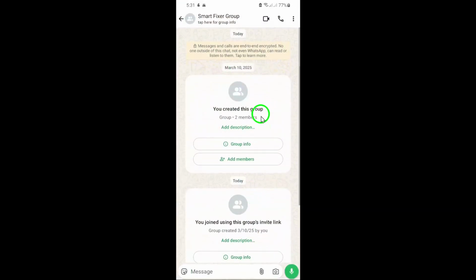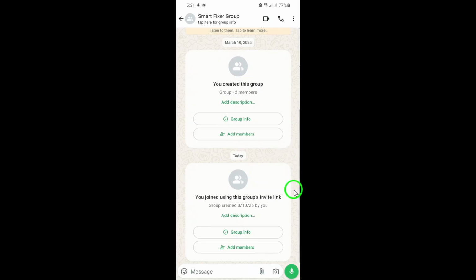It's that simple. If you're having trouble finding the link or getting in touch with an admin, don't worry. You can always try messaging them directly and asking for the link. Remember, if you've left the group multiple times, there might be a waiting period before you can rejoin, so be patient. Rejoining a WhatsApp group is all about communication and a little bit of tech savvy.